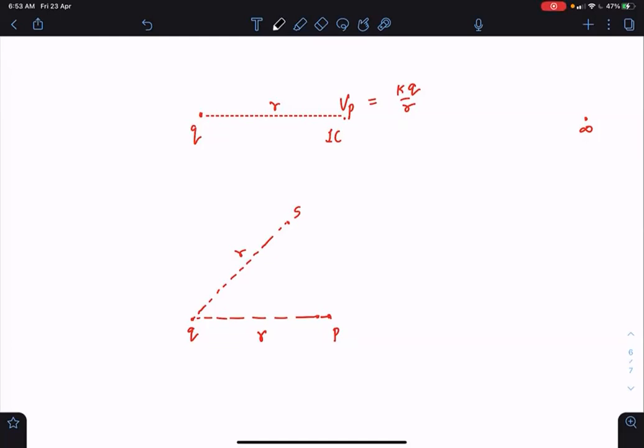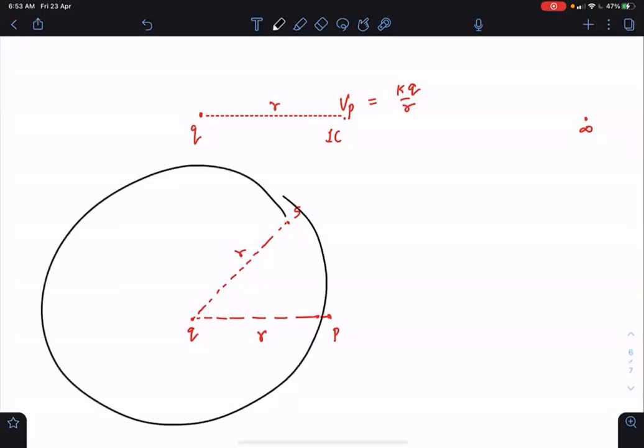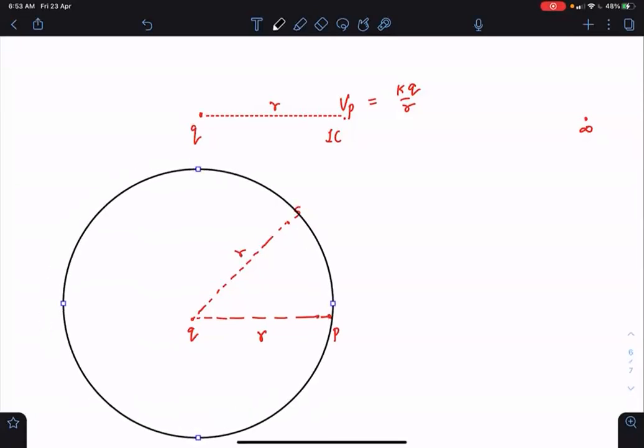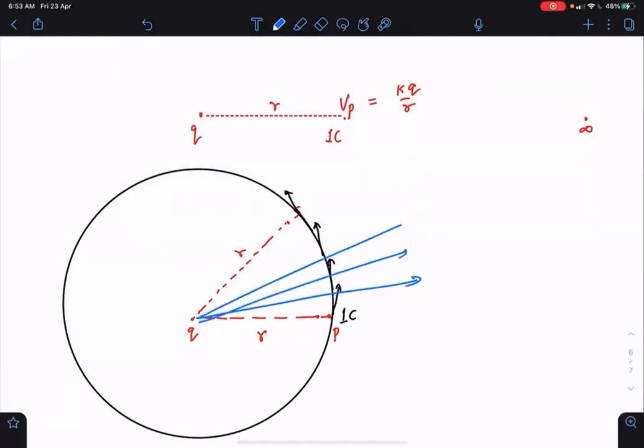Because same distance means, you can say that there is a circle with center as Q, and P and S lie on this circle. So when you take 1 coulomb tangentially, the electric field will be away from this point charge, a radial electric field.